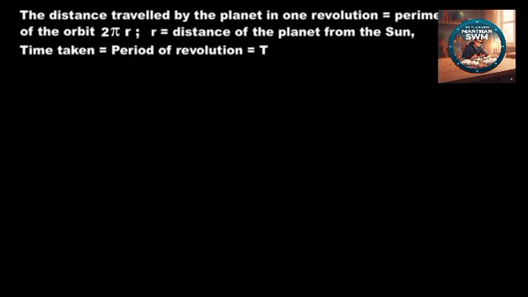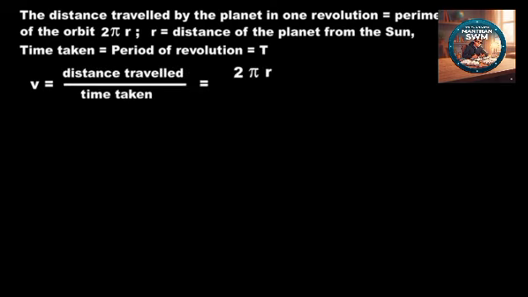The distance travelled by the planet in one revolution is the perimeter of the orbit, that is 2πr, where r is the distance of the planet from the Sun. Time taken is the period of revolution, that is T. So v is equal to distance travelled upon time taken, which is 2πr/T.